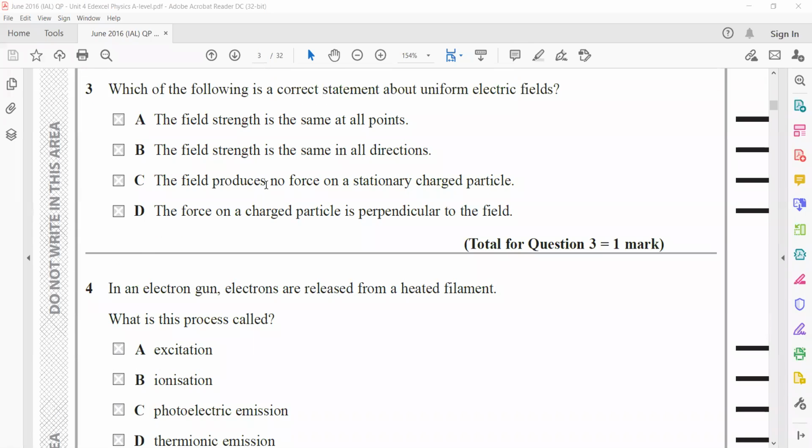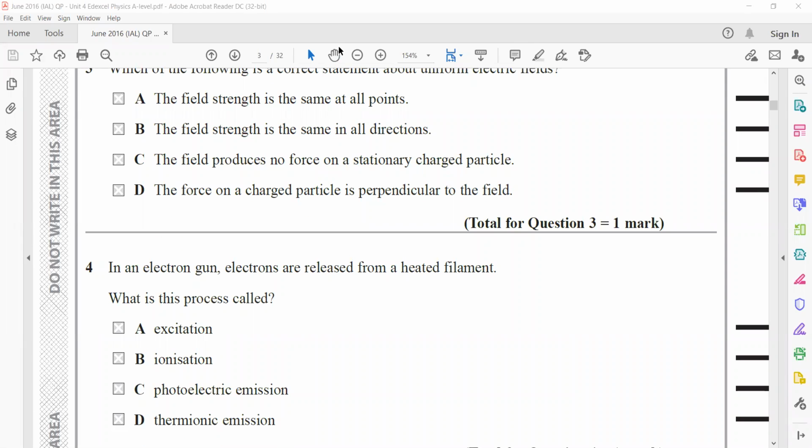In question 4, in an electron gun, electrons are released from a heated filament. What is this process called? This is called thermionic emission, because excitation is when the electron jumps from a lower shell to a higher shell. We call that excitation. Ionization means when we completely remove the electron from the atom. We call that ionization. Photoelectric emission is when light in the form of packets or photons falls on the metal surface, so the electrons at the surface absorb energy and are released from the metal.